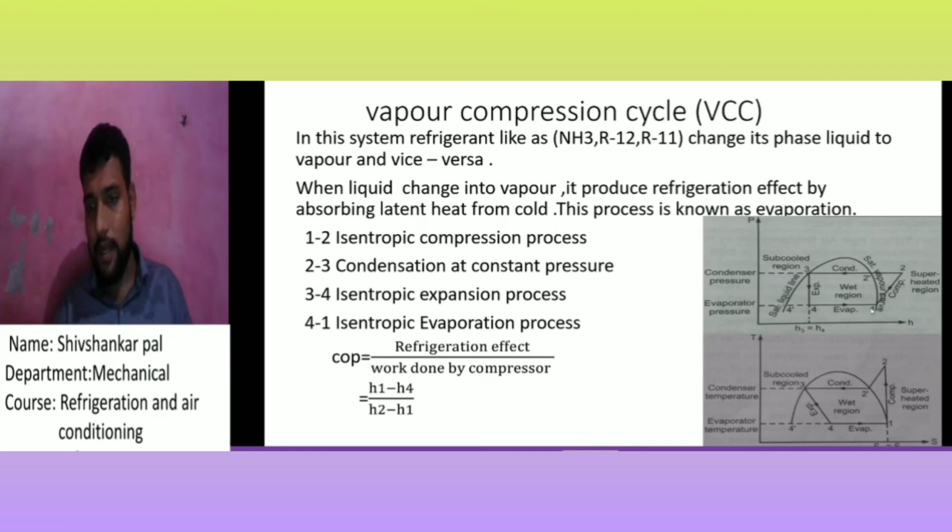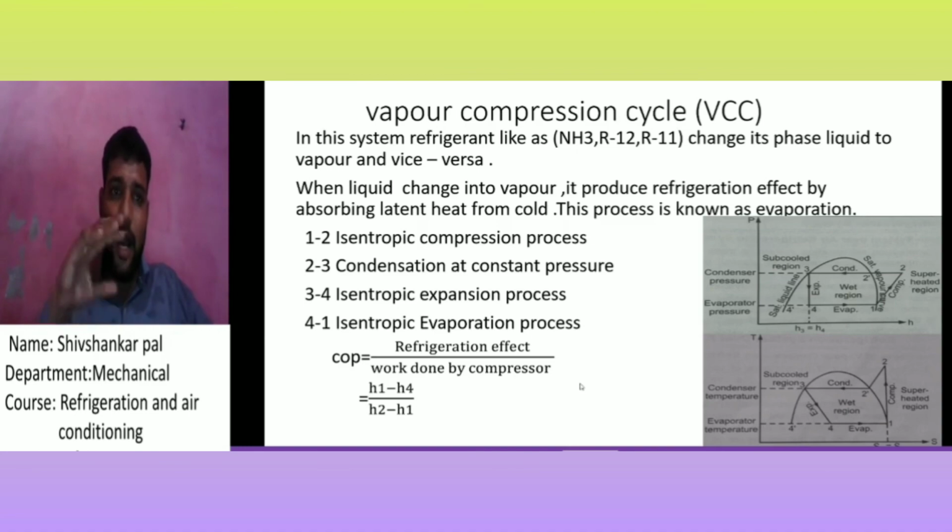Our compressor works between 1 and 2, so H2 is higher in comparison to H1. So I will write H2 minus H1. And second, our H3 is equal to H4. So the next one I will write as H1 minus H3 divided by H2 minus H1. That is the COP of the vapor compression cycle. I hope you understand how